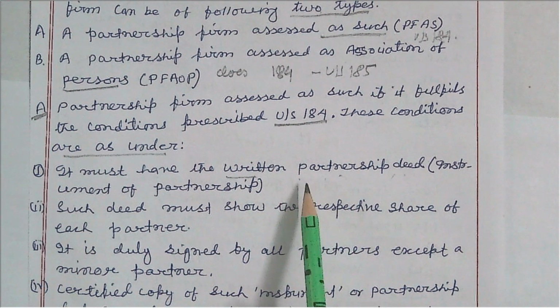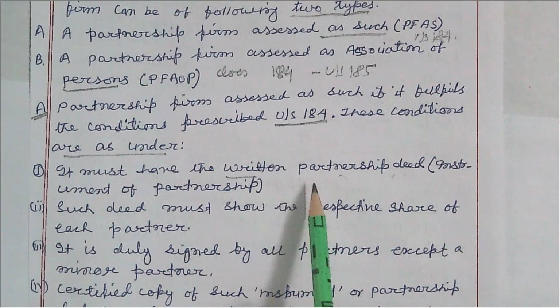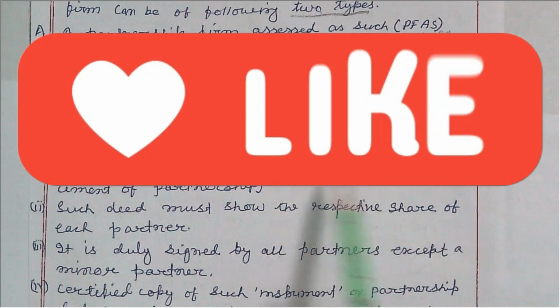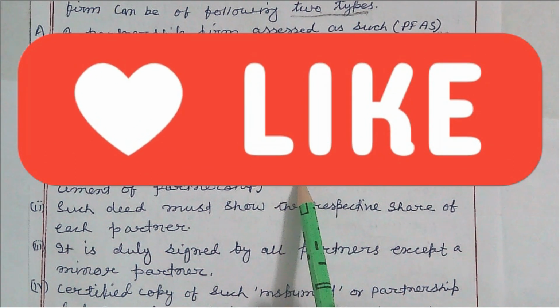So that is why it is the constitution of the partnership firm, and it gives detailed information about the partnership firm.